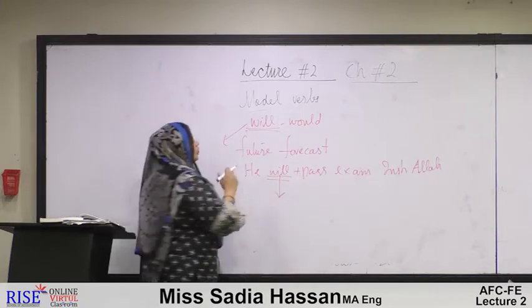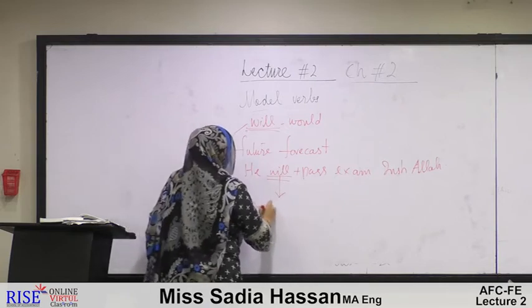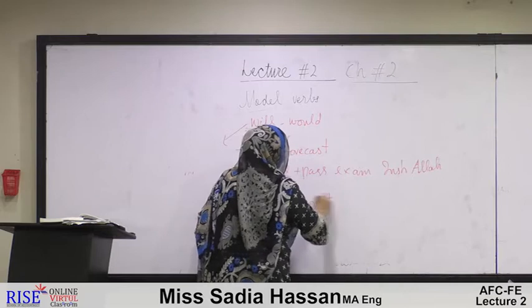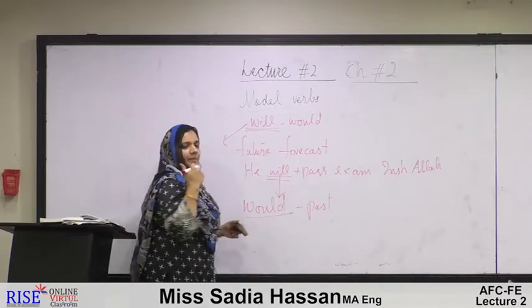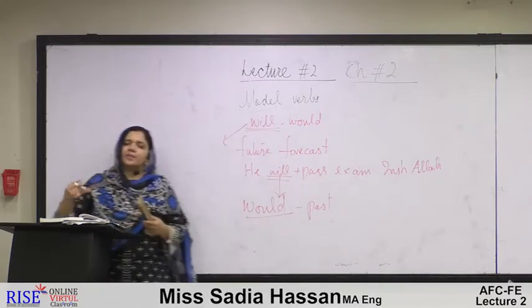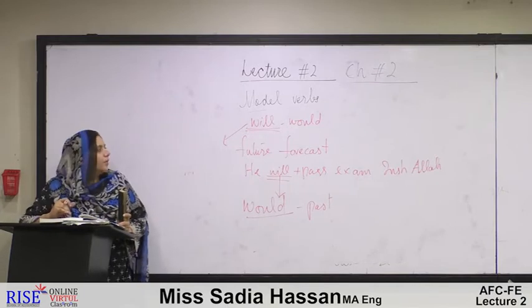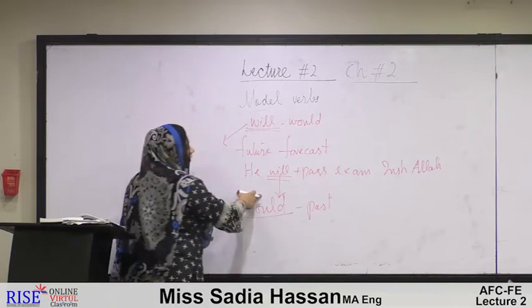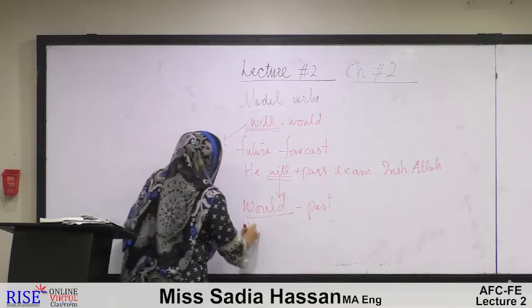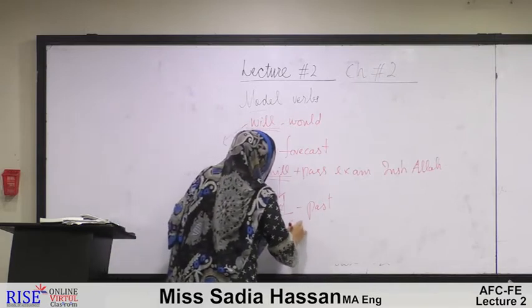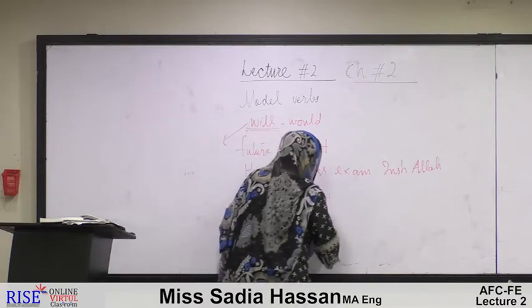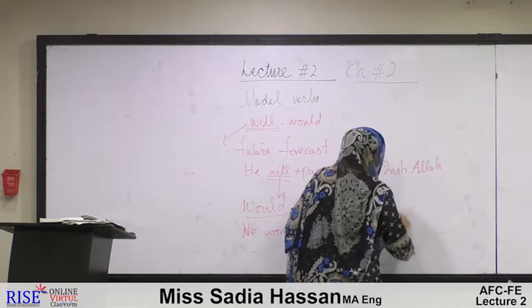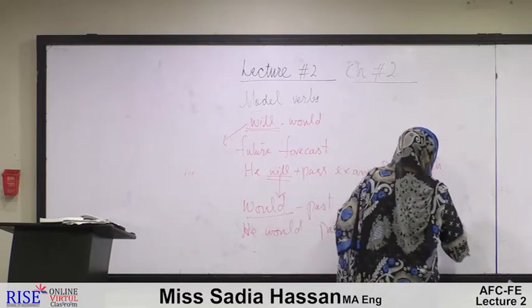Now we move on to would. Would, basically, is the past of will. Fine. For example, we have already read that could was the past of can and might was the past of may. Here we see how would contributes in a sentence. He would pass exam if he worked hard.